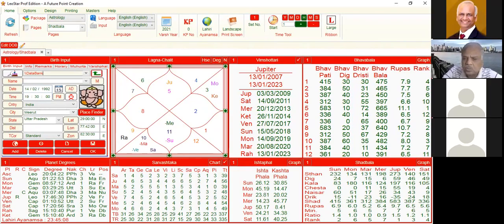For example, if you see this horoscope, here you find that the eastfall and custfall of each planet is given. If you see, Sun's eastfall is 26.12 and custfall is 30.85. It means it's almost equal. It means the good and bad results will be equal. You will get good and also bad results during the dasha of Sun. But if you see Moon, mostly the eastfall is much more than the custfall. It means the dasha of Moon is definitely going to be much better as compared to other dashas.